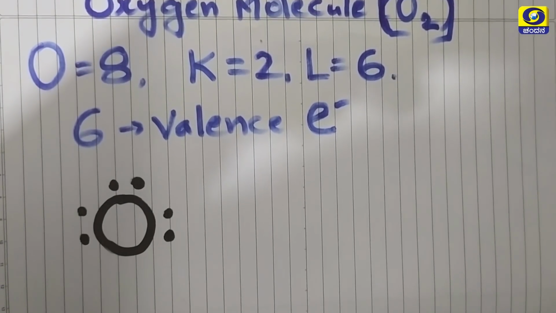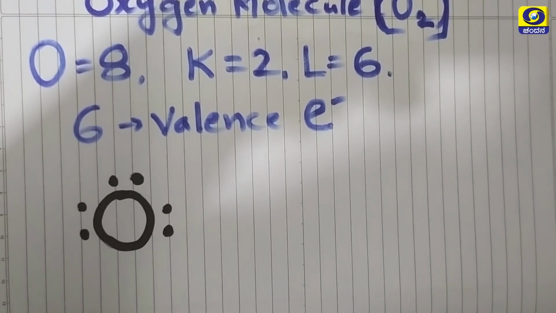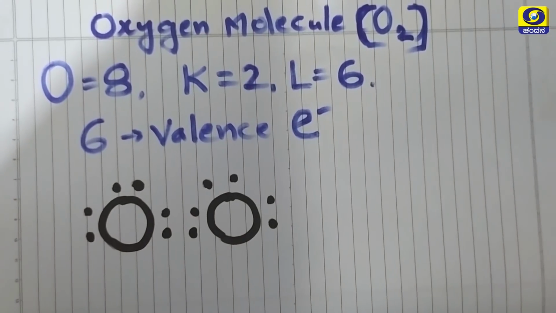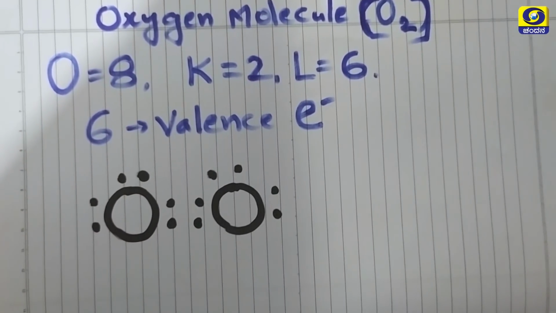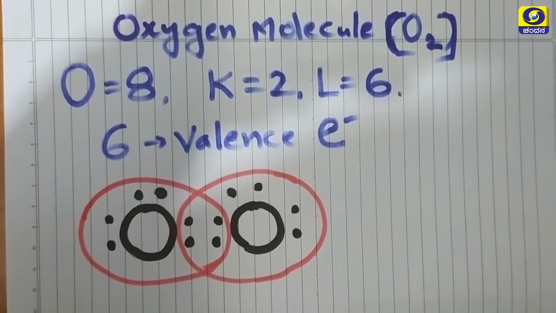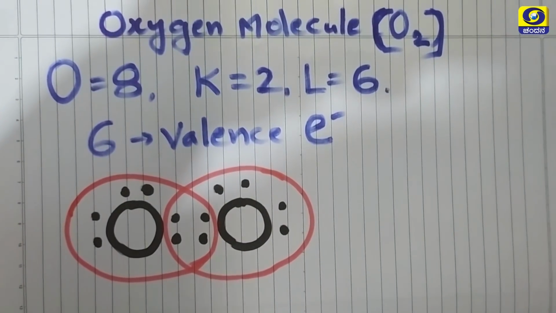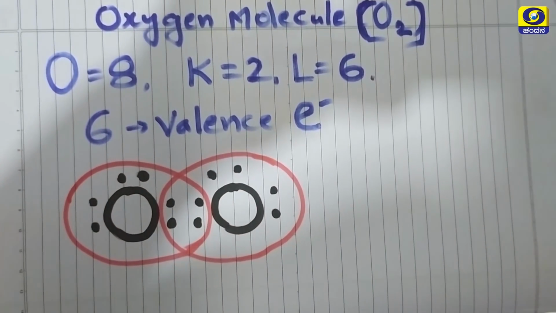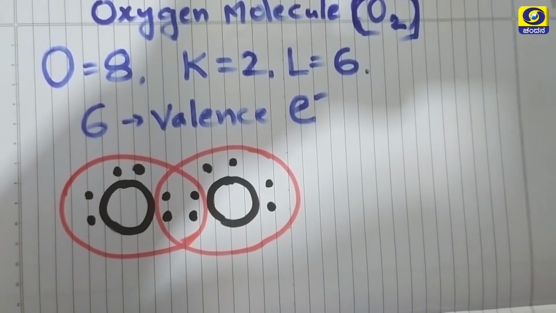One oxygen atom has 6 valence electrons and another oxygen atom has 6 valence electrons. Here there are two oxygen atoms. They have shared two pairs of electrons between them. Here two oxygen atoms shared two electrons between them and form an octet. This is the electron dot structure for the oxygen molecule.